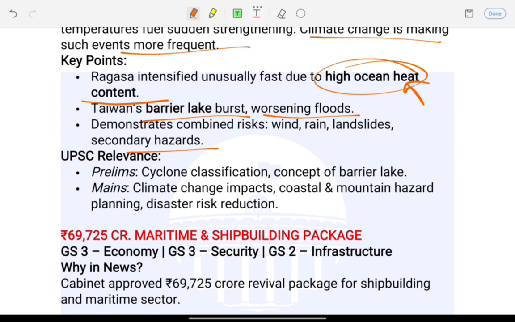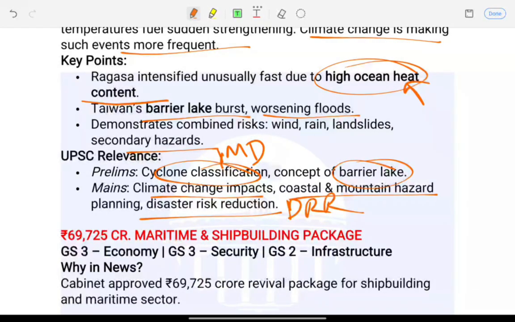For prelims, it's important to know about the cyclone classification by IMD and also the barrier lake concept. For mains, climate change impacts, coastal and mountain hazard planning, and also disaster risk reduction.